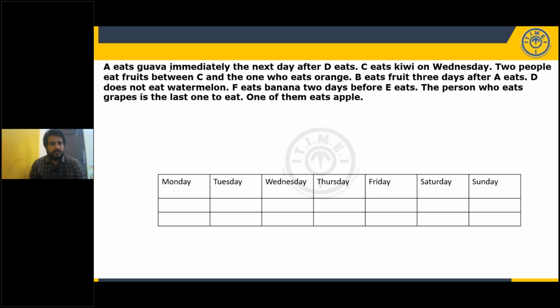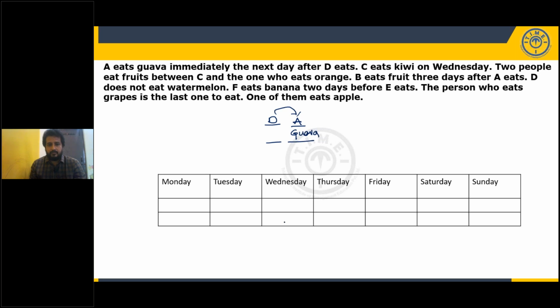Now, what is given? A eats guava, immediately the next day after D. We have information A eats guava, but immediately after D will be A. But we don't know which fruit D eats. And where can we take D and A consecutively? So many combinations: Monday, Tuesday, Tuesday, Wednesday. So keep it aside.